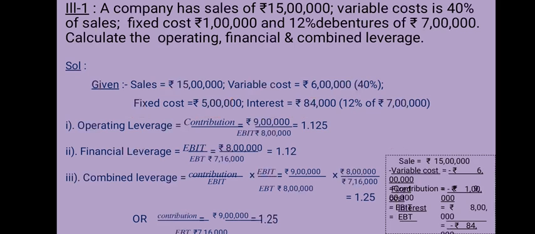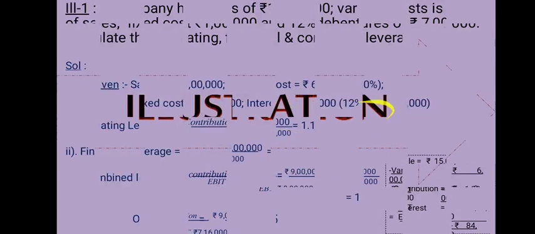So here contribution is 9 lakh minus fixed cost 1 lakh, so EBIT equals 8 lakh. So operating leverage will be contribution upon EBIT, 9 lakh upon 8 lakh, 1.125.